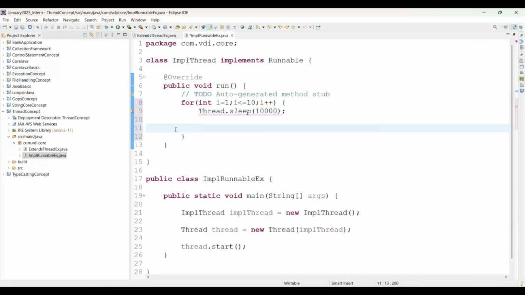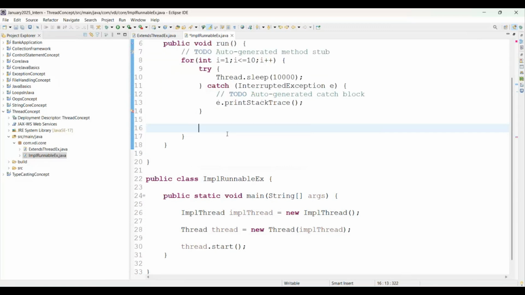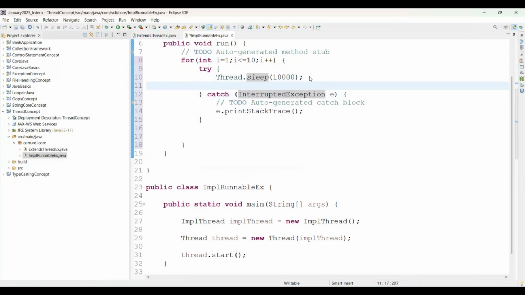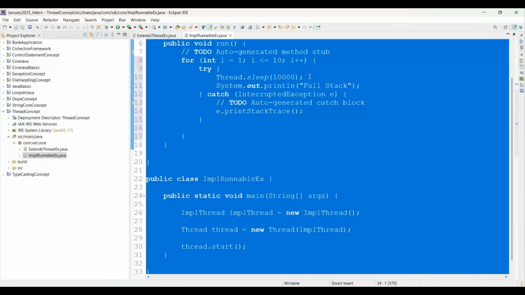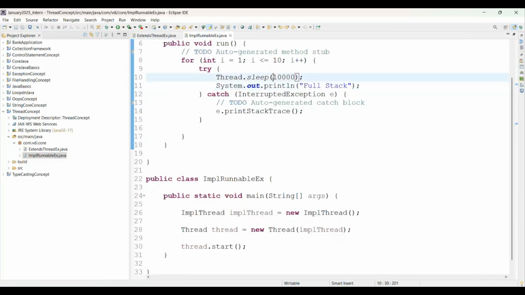Now it will give us the compile time problem because we need to handle the compile time exception here. Which exception? Interrupted exception. See, here it is. We handle the interrupted exception, and interrupted exception is a type of compile time exception. You can simply say checked exception. Now we are trying to print the full stack after every 10 seconds, 10,000 milliseconds, which means 10 seconds.